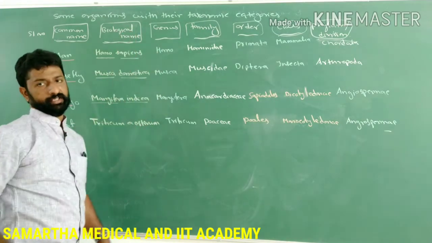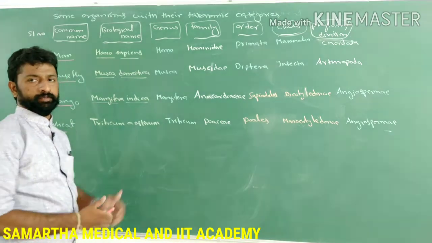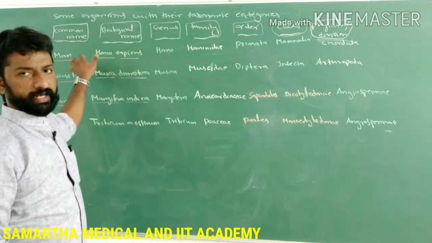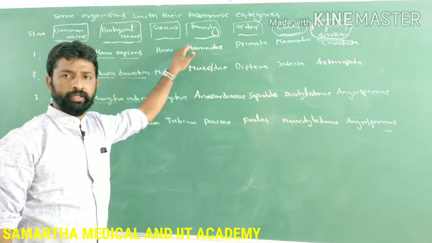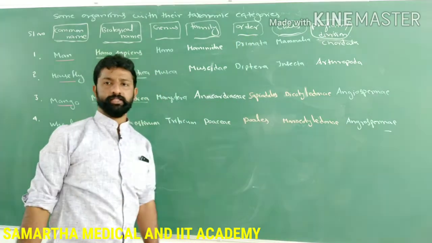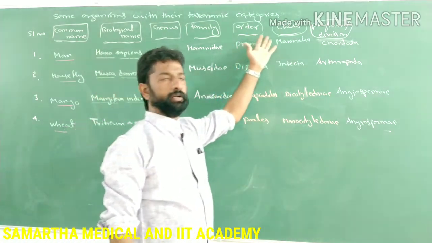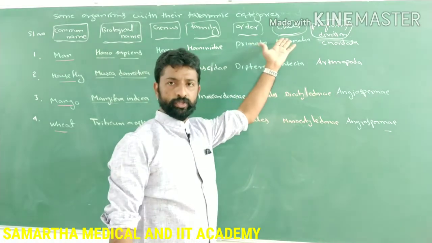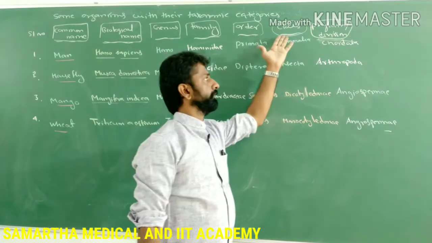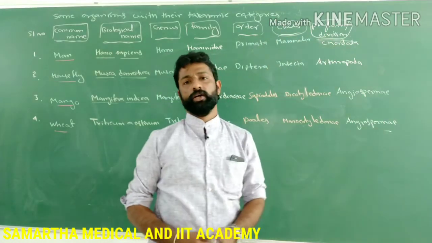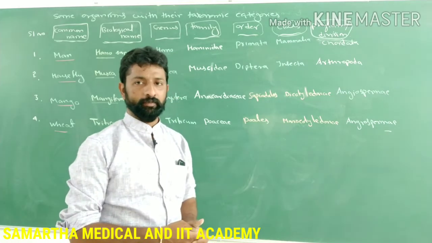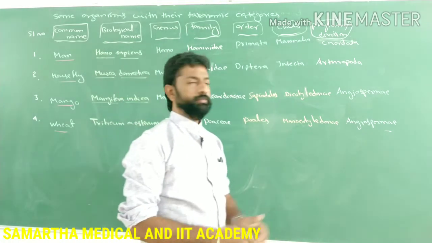Similarly, you can also write the species. The species name of the human being is sapiens. To which family do human beings belong? The family name of human being is Hominidae. And the order to which the human belongs is Primata. And after the order, next one is class. To which class do human beings belong? That is Mammalia. And the phylum among the animals is nothing but the phylum Chordata.